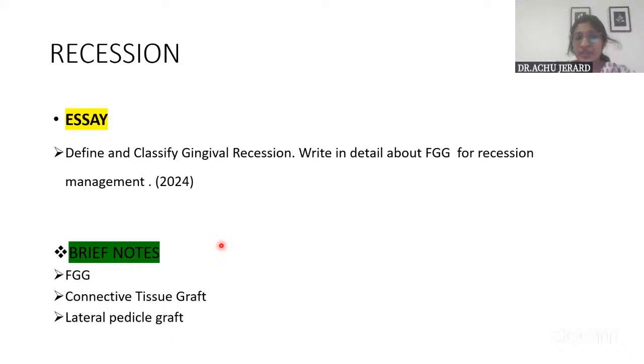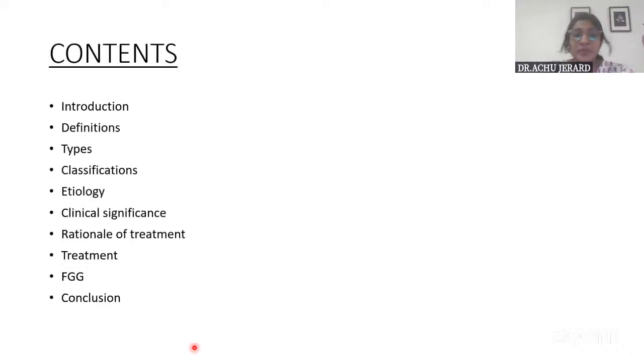Gingival recession: define and classify. Write in detail about FGG for recession management. But in this description, I have described the connective tissue graft and its variants, and the lateral pedicle graft also, so that brief notes will be covered. Okay, excuse me. Okay, so coming to the contents.